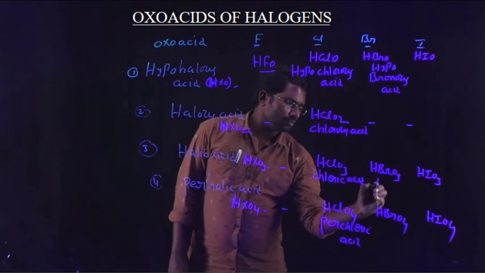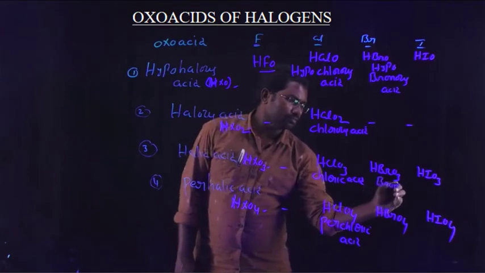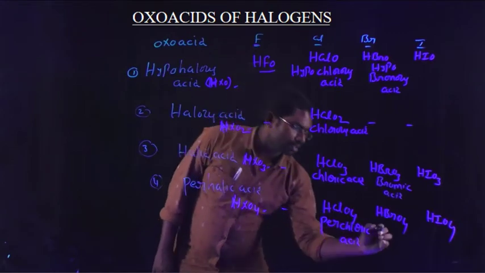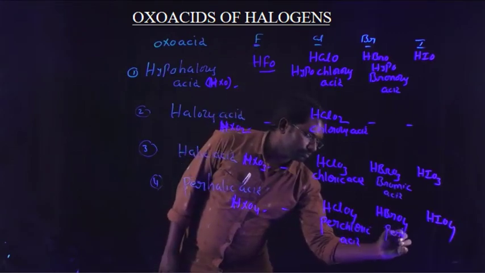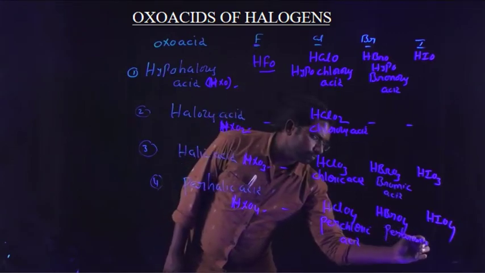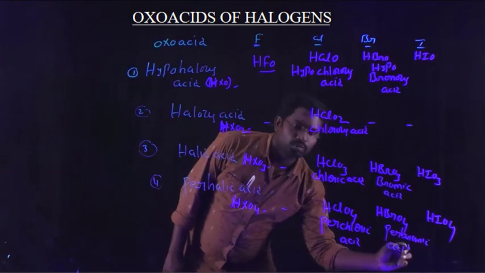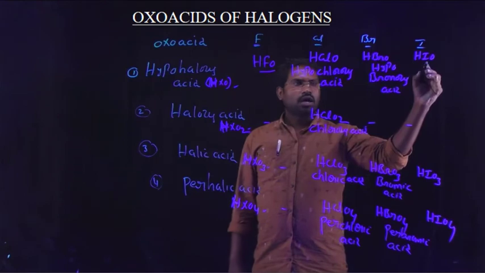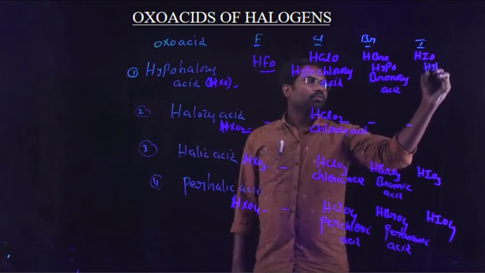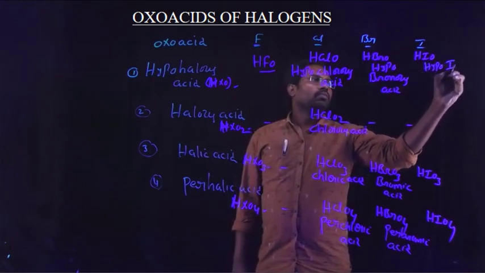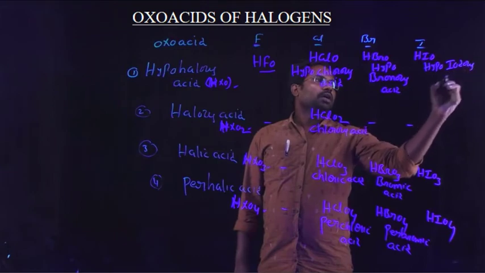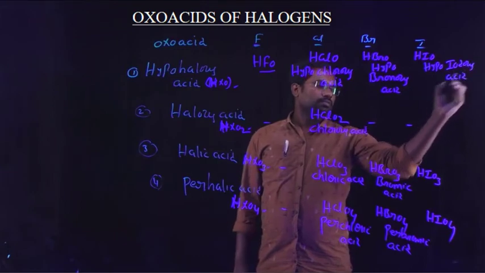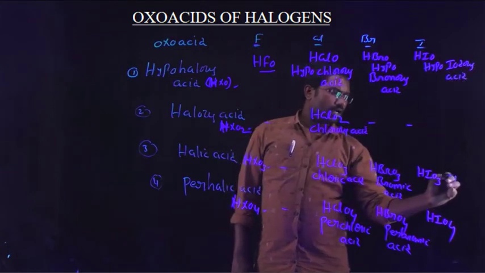This is bromic acid. This is perbromic acid. In case of iodine, this is hypoiodous acid. So this is iodic acid.